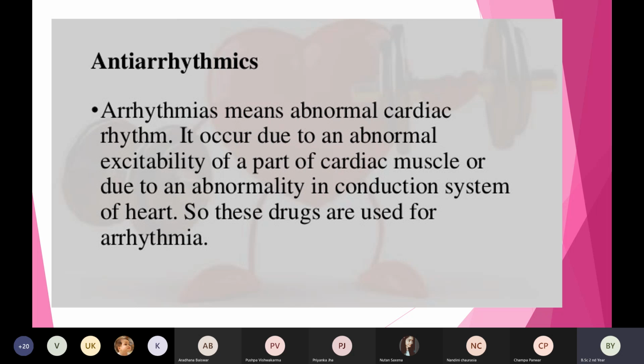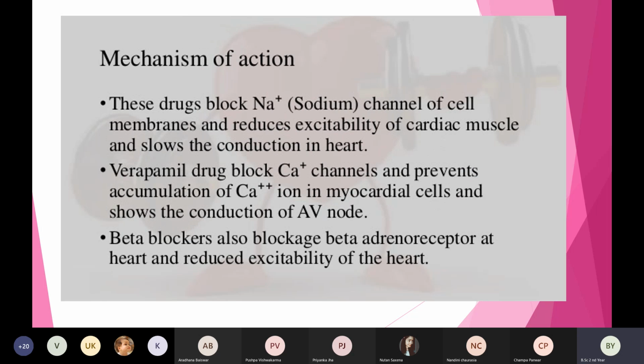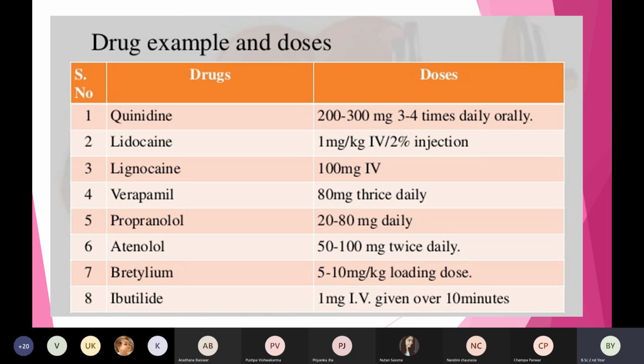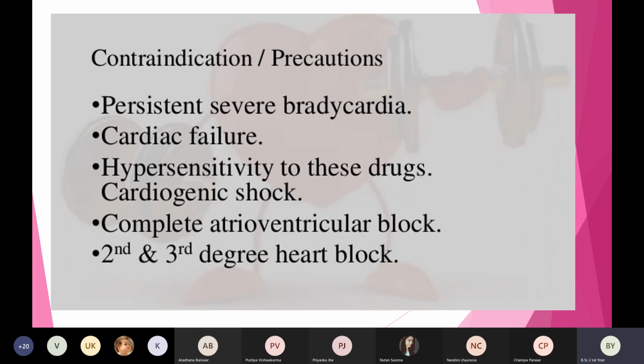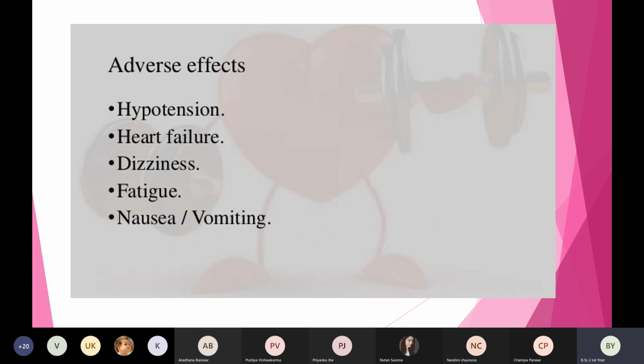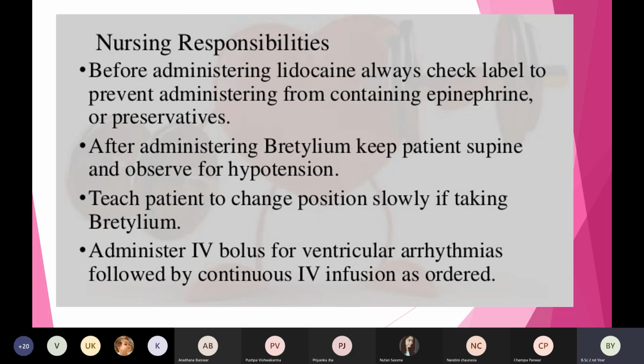I've also explained the mechanism of action, the many medicines under antiarrhythmic agents with their doses and duration, the indications, the contraindications, the adverse effects that will show on the patient after we administer antiarrhythmic agents, and also their nursing responsibilities.